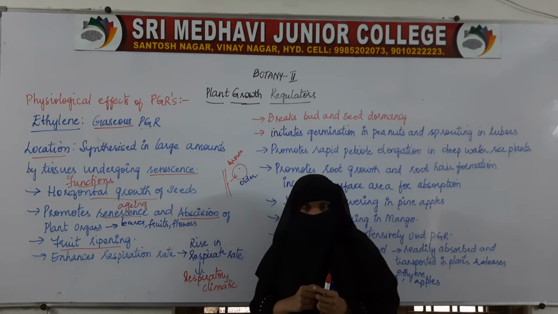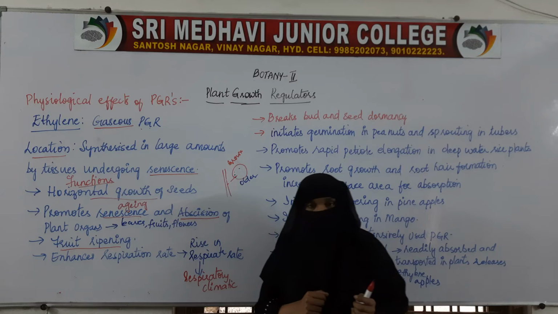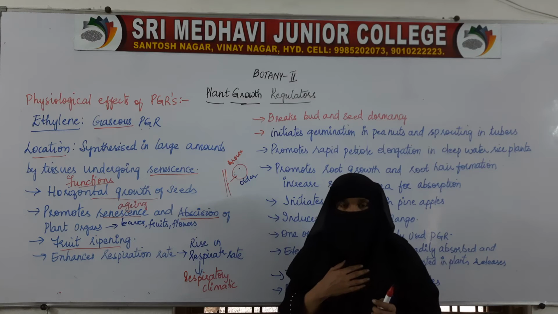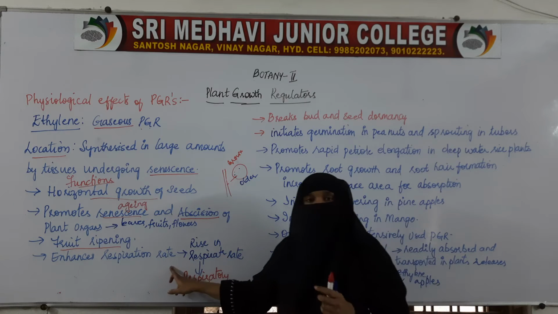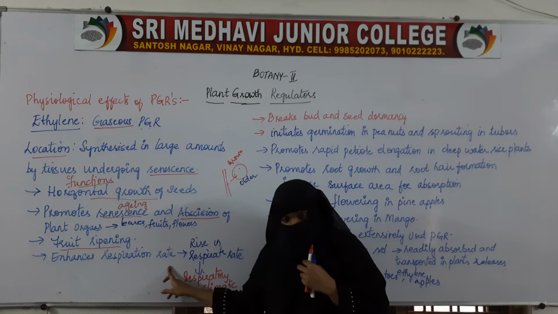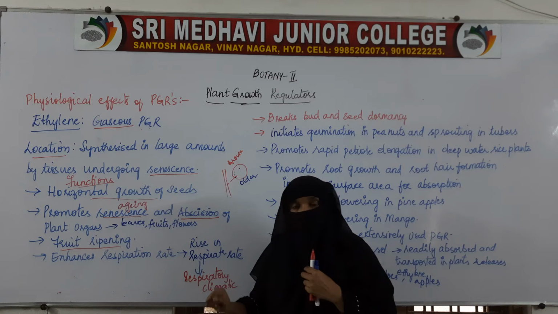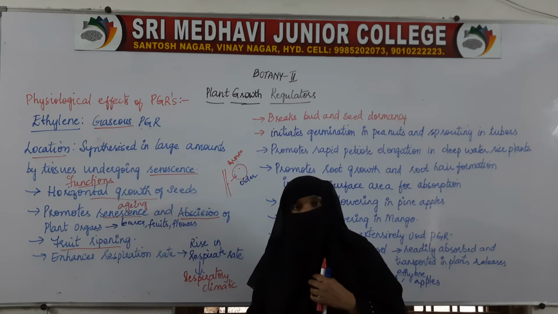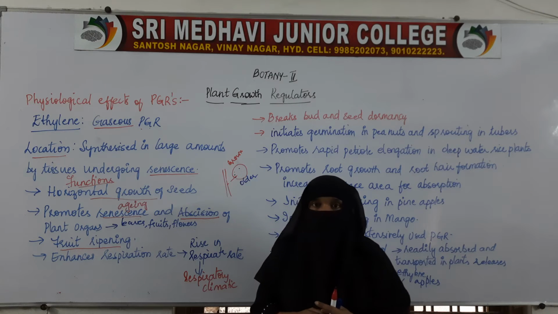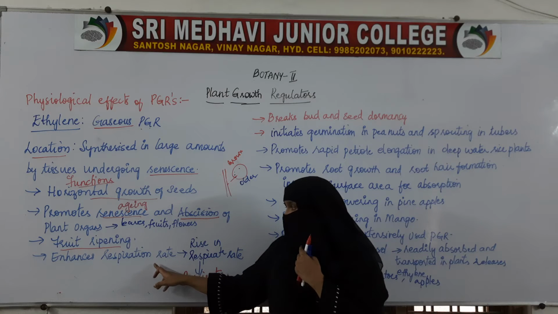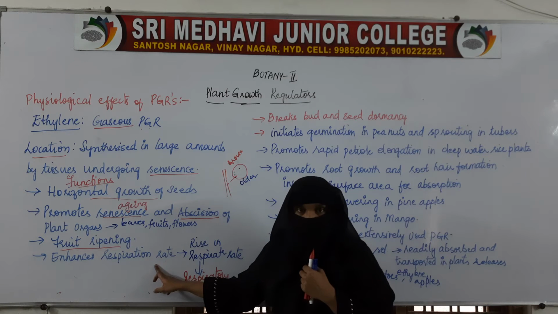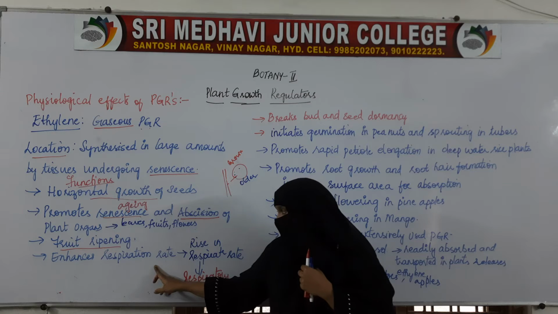That ripening is because of ethylene, and during the process of ripening the respiration rate will be increased.